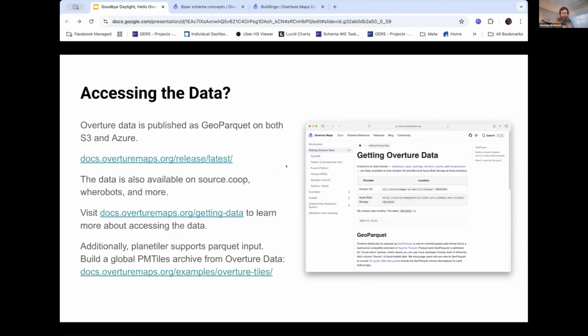Sorry. And please take a look at our documentation, docs.overturemaps.org/getting-data to learn more about accessing this data. Additionally, big shout out, Planetiler supports Parquet input now, and so we can build a global PMTiles archive from Overture data, and you can see an example of how to do that in the documentation as well.